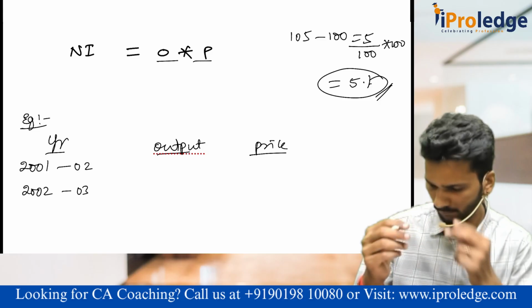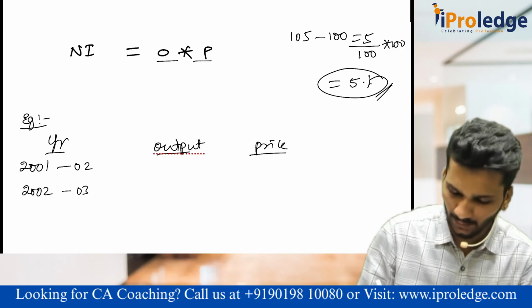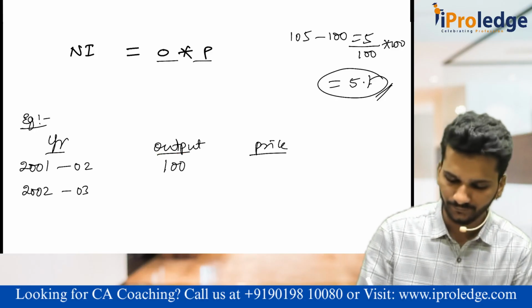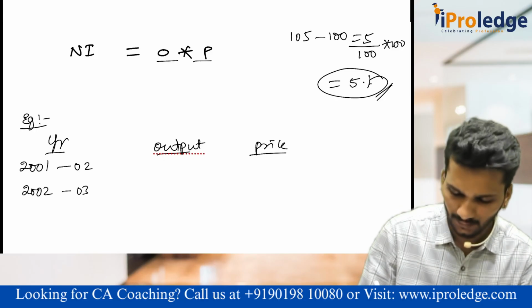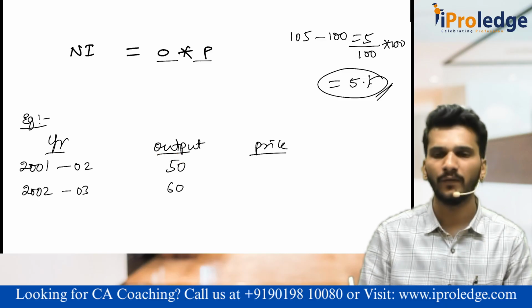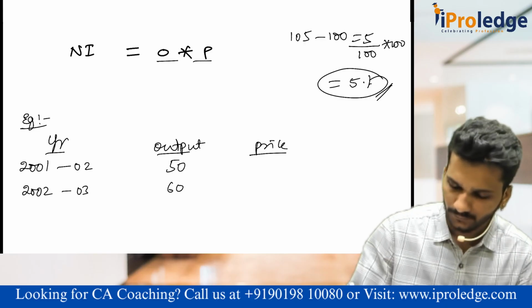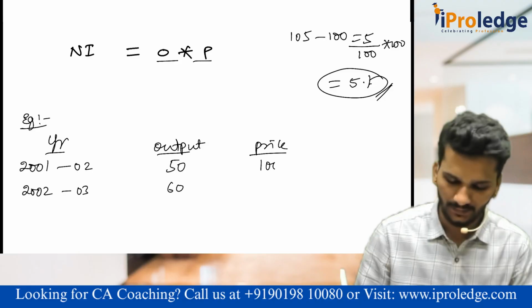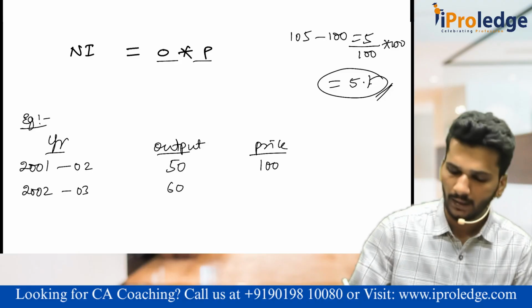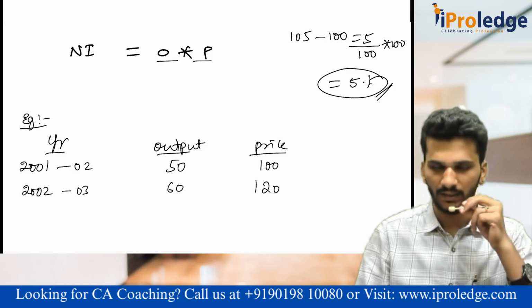If I take an example, output of 50 units, and it has increased from 50 to 60. The prices were 100 rupees in 2001-02 and 120 rupees in 2002-03.